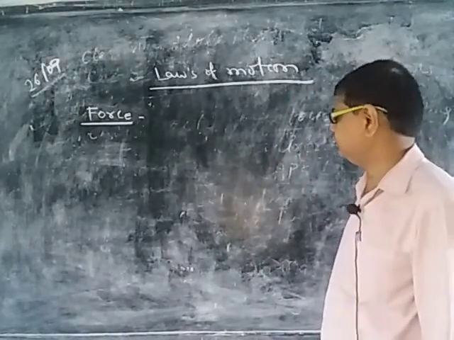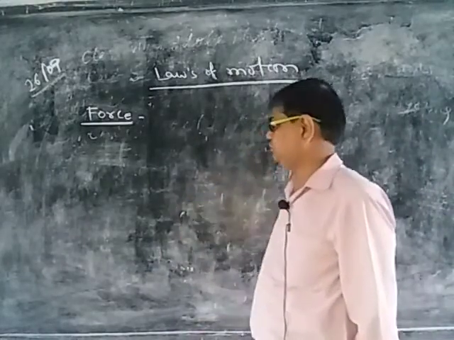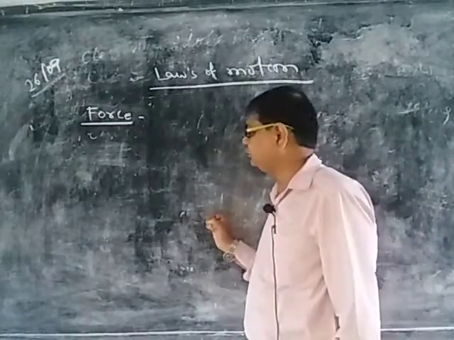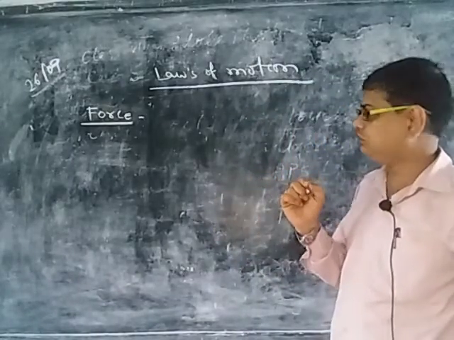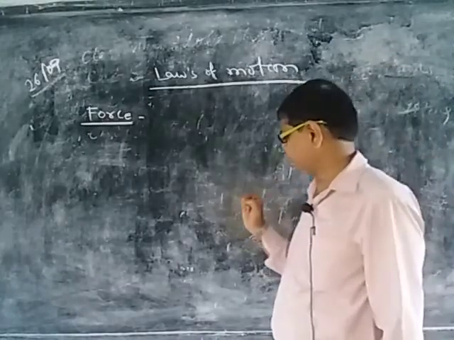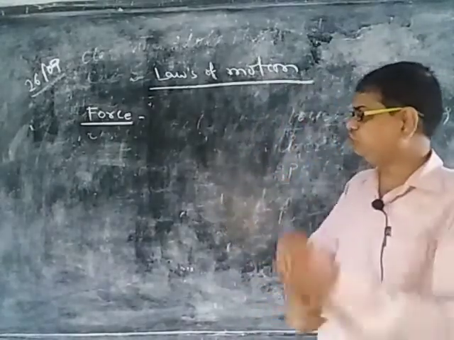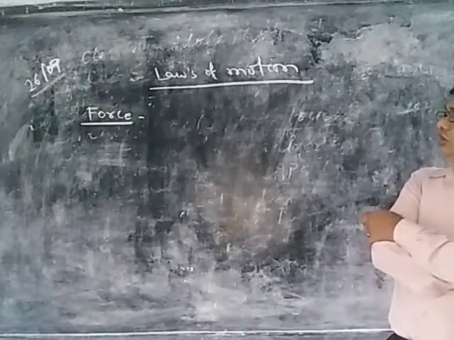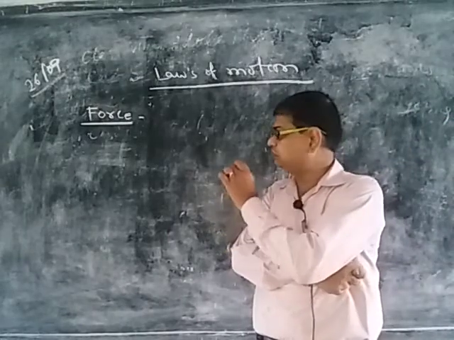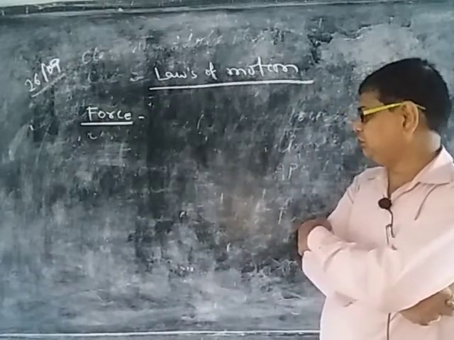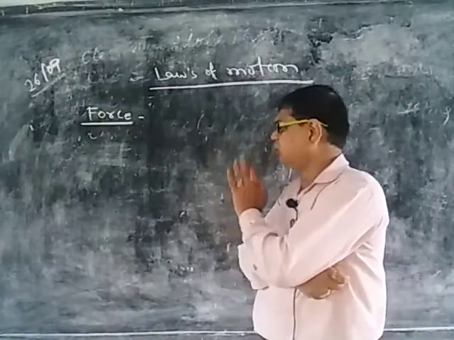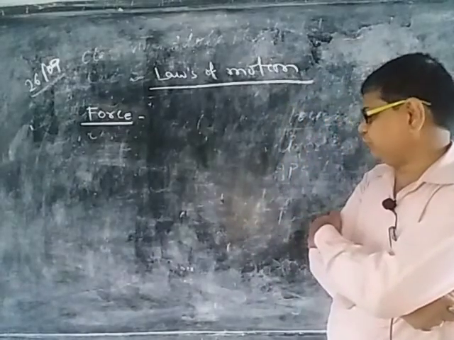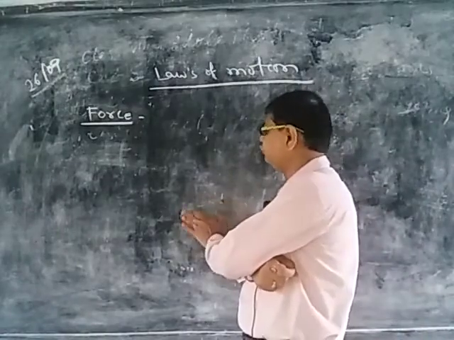Or the second definition: force is that external agency which changes the position, configuration, state of the body. The third one is: force is that which originates momentum inside the body. And the fourth is very simple: the product of mass and acceleration is called force.